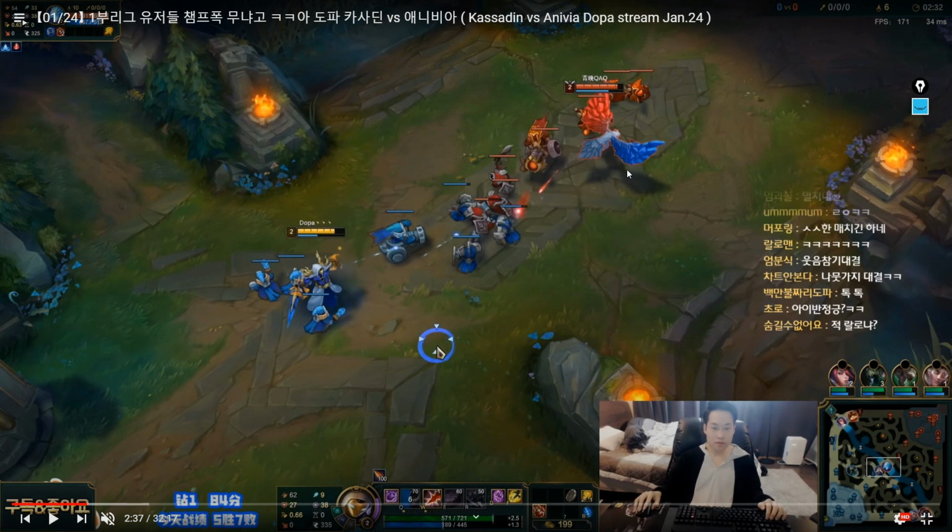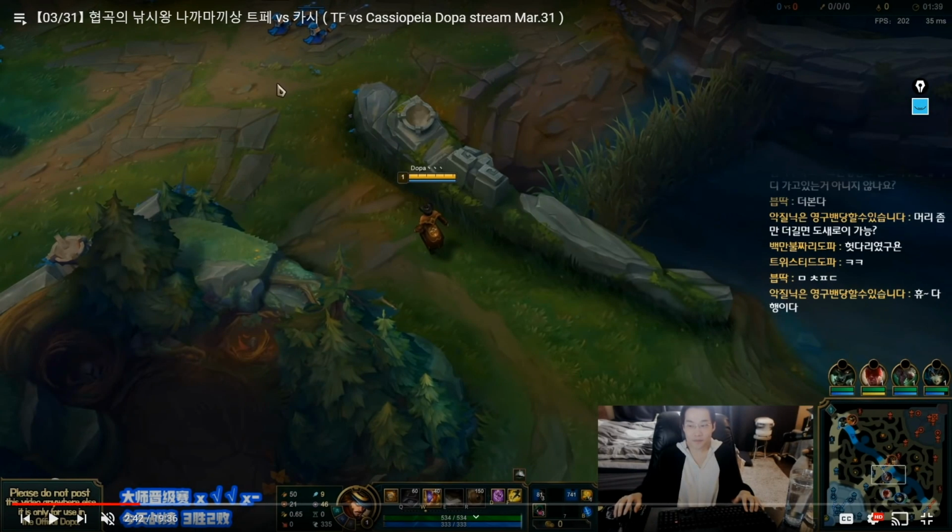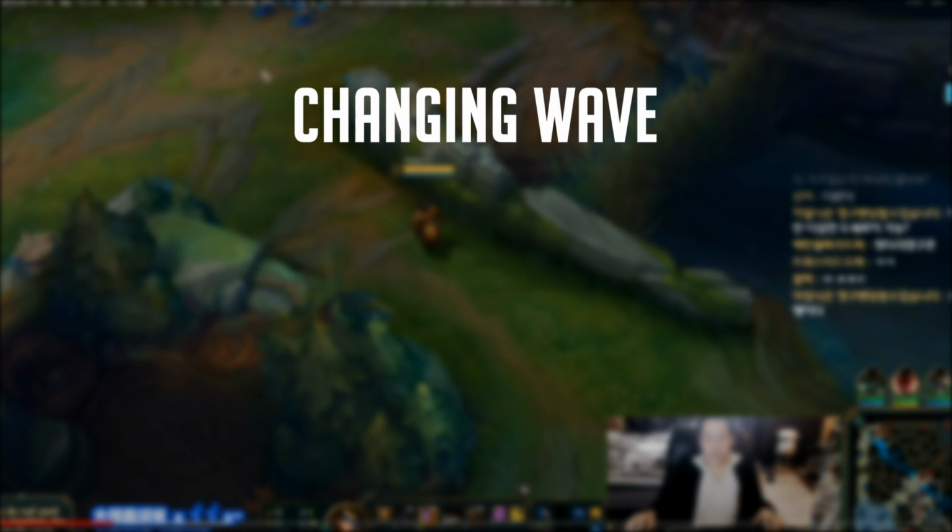So again, this is a very dynamic way of playing the game, but the purpose of these openings is to essentially tell people that there is such a thing as wave sequencing, and wave sequencing is what will get you to higher MMR. Okay, so for this next example, we're going to see a topic that isn't really covered much. This is slightly more advanced, but we're going to talk about changing wave sequences.